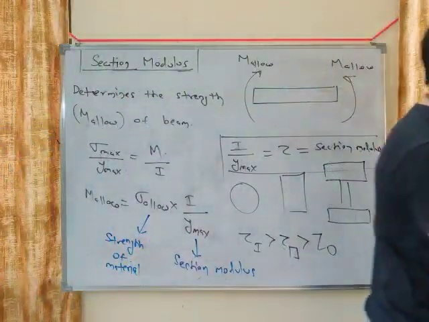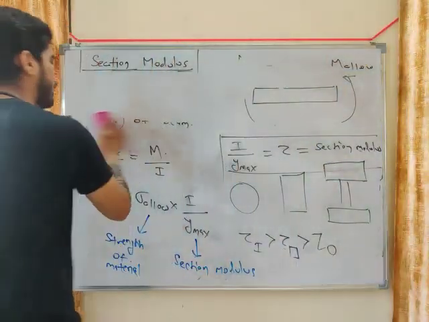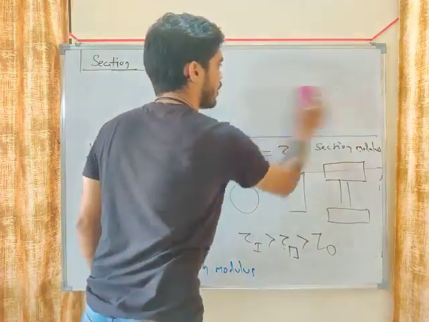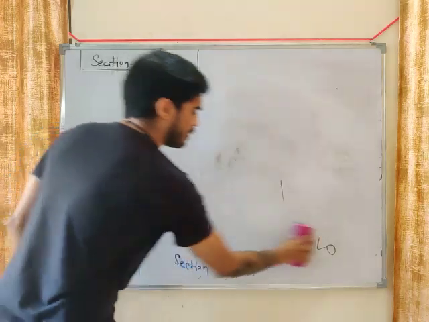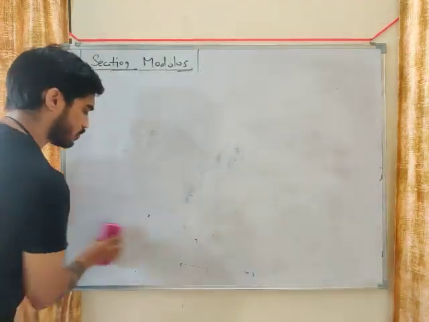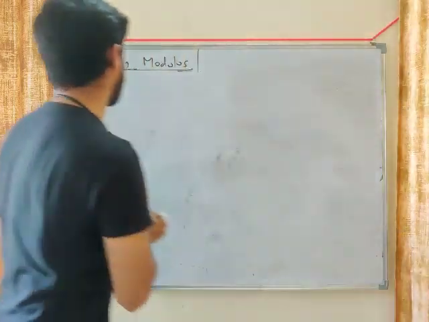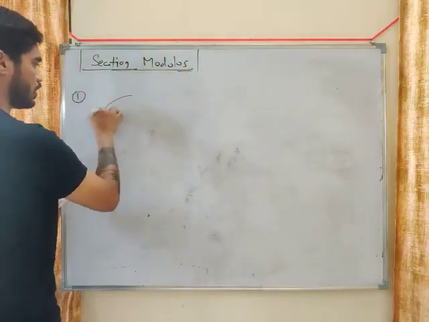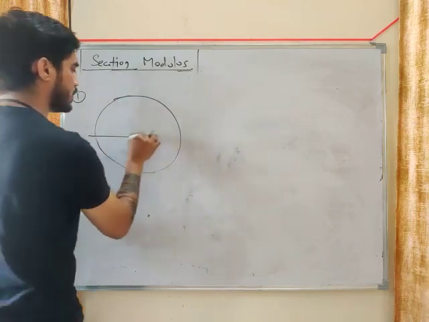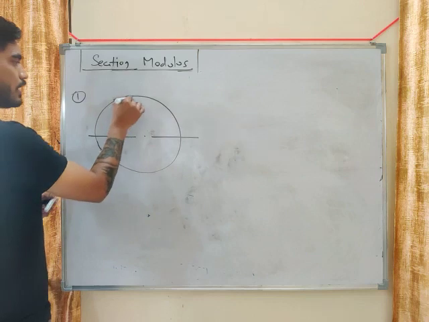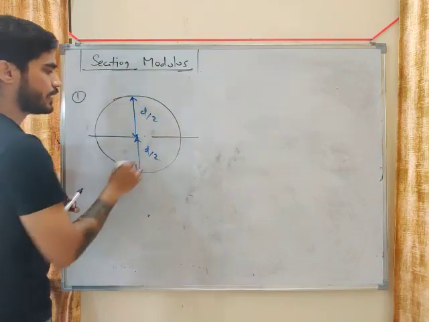So section modulus is I by Y maximum. For different cross sections there is a different value of Z. For example, what will be the section modulus of a circle? Let's say this is a circular section. This is the neutral axis. Let's say the diameter is d, so this will be d by 2, and this will be d by 2.